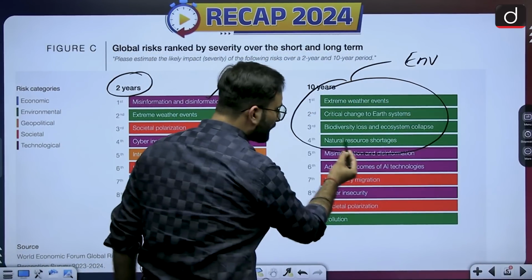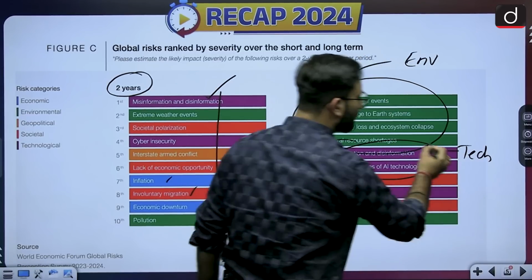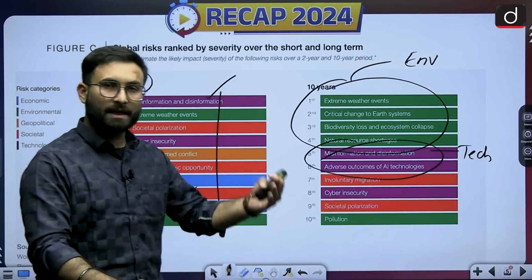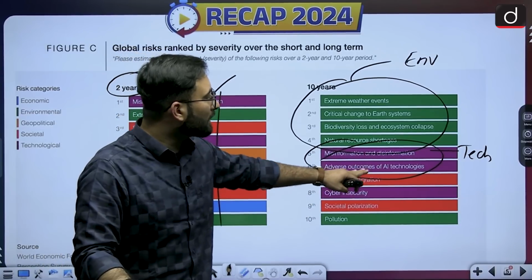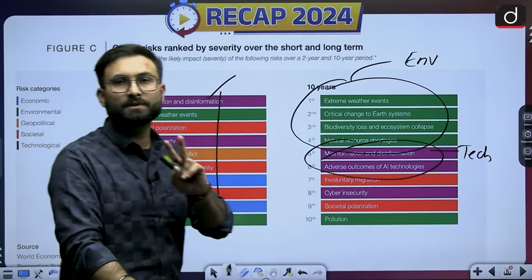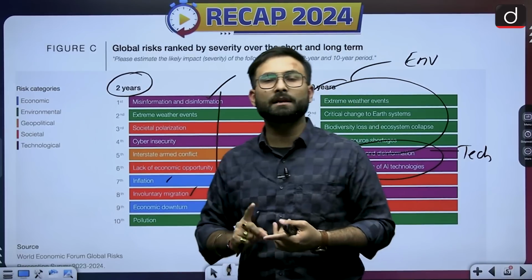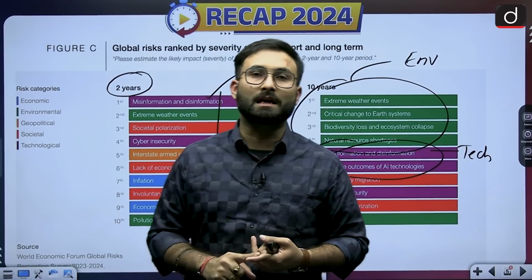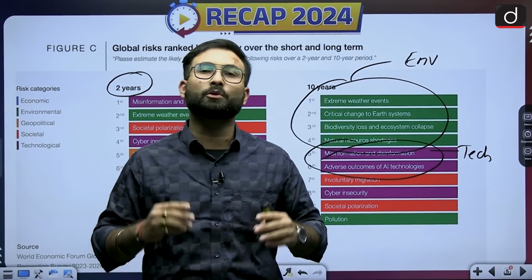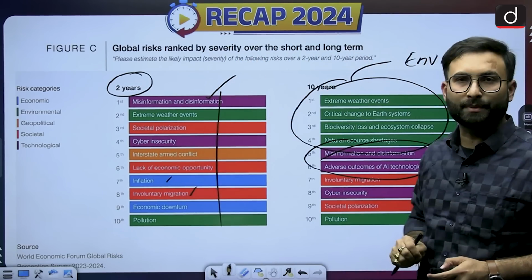Okay, now coming to the next part over here, these two are related to technology. One is related to misinformation and disinformation because of the AI, and the other is related to the adverse outcome of the AI technologies itself. So here there are two important threats in front of you. One is the environment, because of the climate change. Second is the technological advancement which is happening at a very fast pace and we are not able to regulate it. So these are the two threats which have been talked about by this particular report.